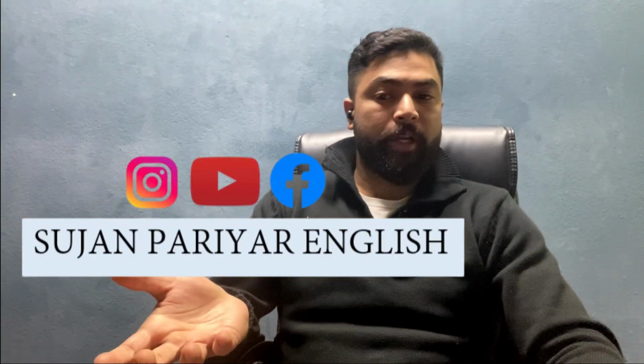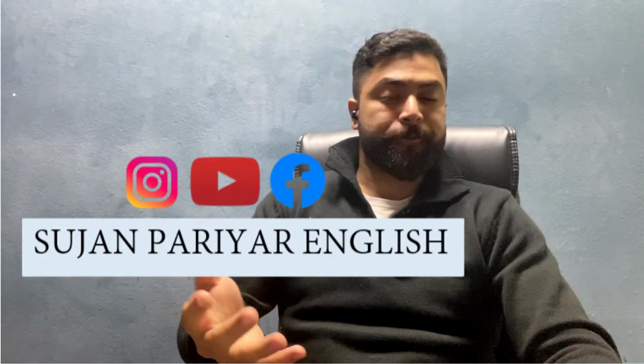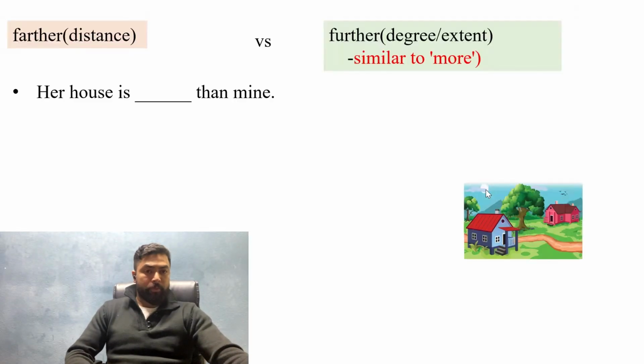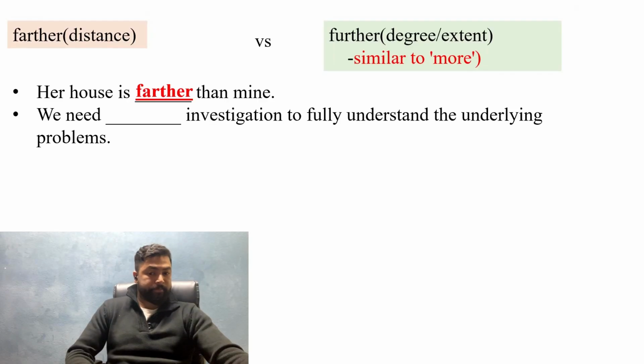So farther has to do with distance, whereas further has to do with degree or extent. So, her house is dash than mine. If you take a look at this example, it talks about distance, right? So the answer would be: her house is farther than mine.